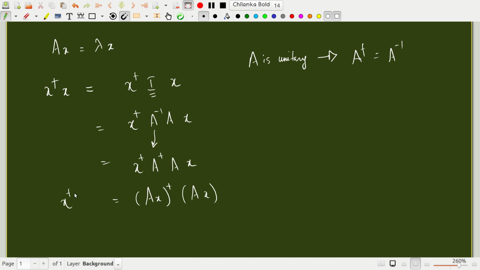So x dagger x, the inner product of the eigenvector with itself, equals (Ax) dagger times Ax. But Ax is lambda x, that's the eigenproblem. So if I take the Hermitian conjugate, (Ax) dagger is nothing but lambda star x dagger. And Ax is lambda x.